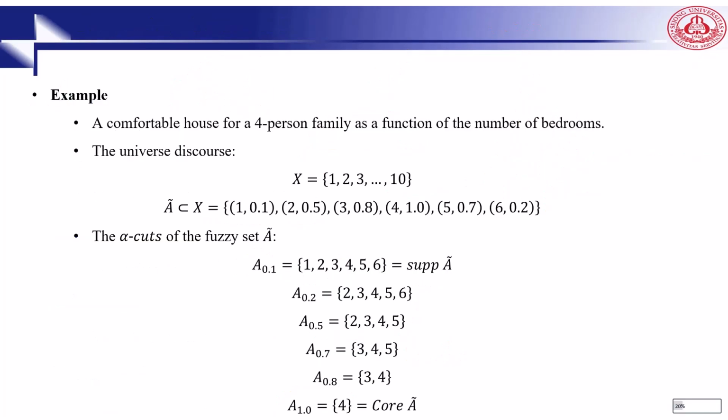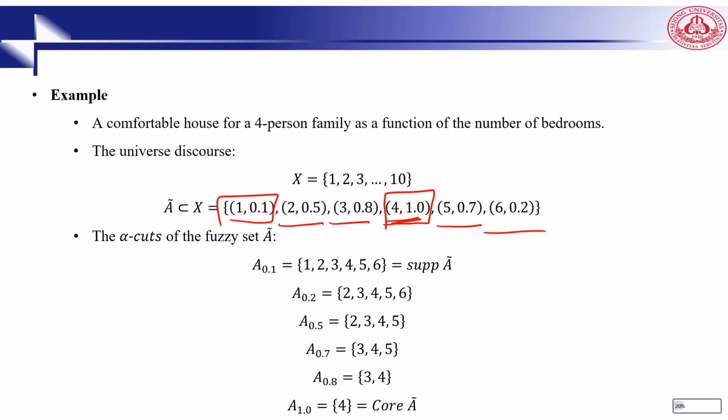Using one example, we can better understand the topic. We want to see how many rooms are needed for 4 people in a house. If we have 4 people, the best case is to have 4 rooms. If it is 1 room, it is 10% good. If it is 2, it is 50% good. If it is 3 rooms for 4 people, it is 80% good. But 4 rooms for 4 people in one house is 100% good. And again, 5 is 70%, 6 is 20%, 10 is 0.